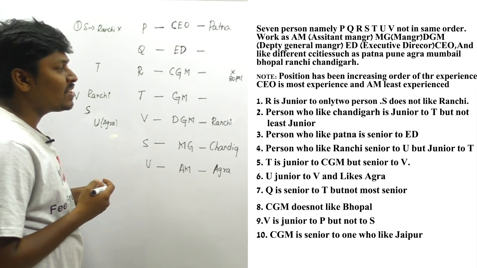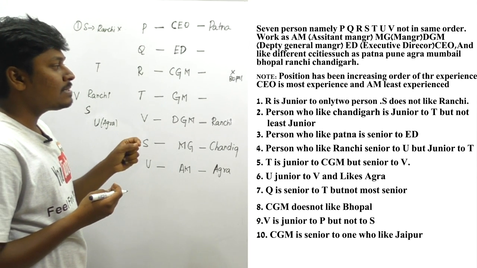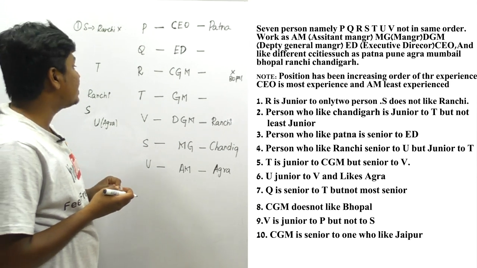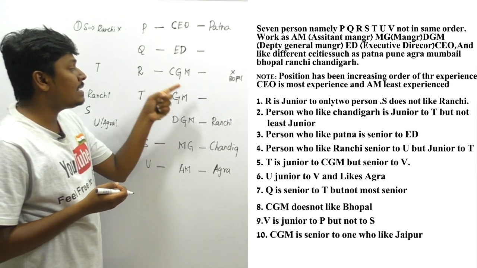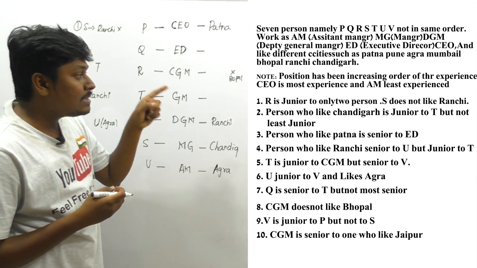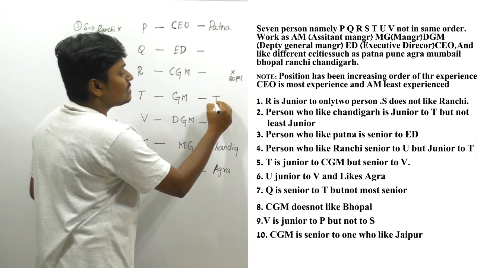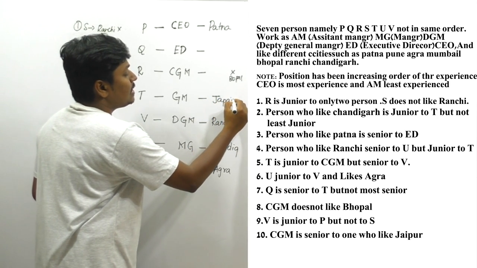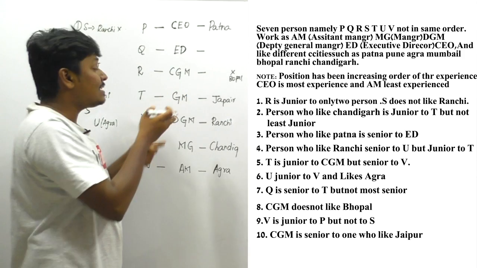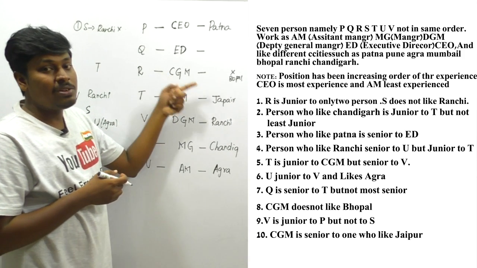Okay, let me concentrate on the next line, friends. CGM is senior to one who likes Jaipur. Friends, they have clearly said that CGM is senior, right? So definitely, if CGM is a senior, Jaipur should come here, right? They have clearly said that the CGM is senior to one who likes Jaipur.